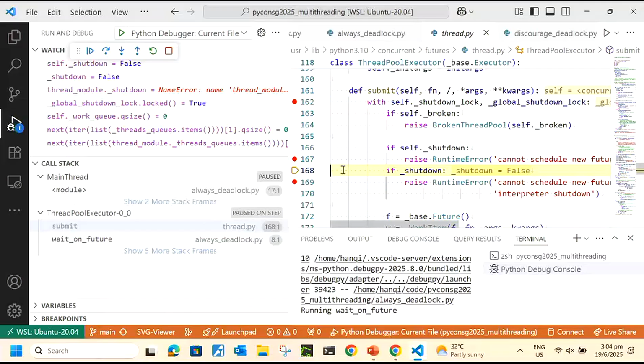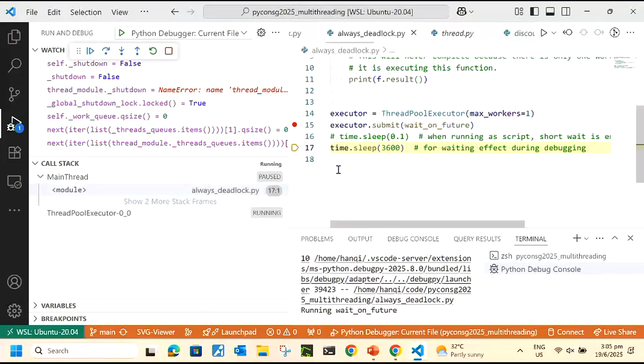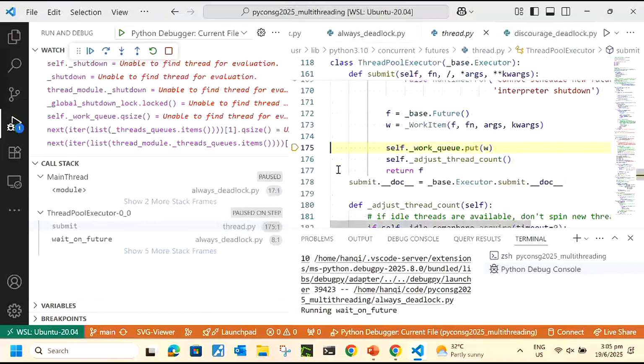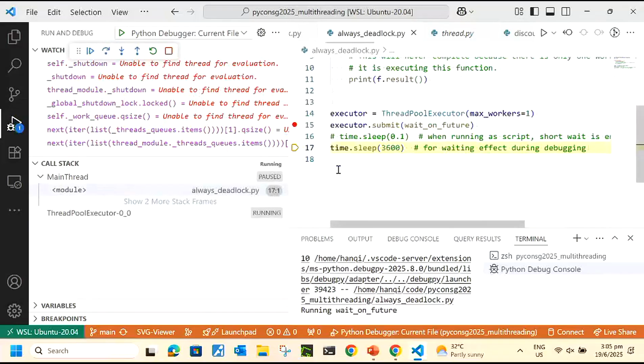But VS Code is smart enough to jump me back automatically. Right now you can see shutdown is false because we never ran the Python exit. So this variable was not edited, which means the runtime error will not be raised. It means I can continue going and successfully submit the POW. So it's going to put this W, which is the POW, onto the queue. And what happens after that? Okay, let's continue going.